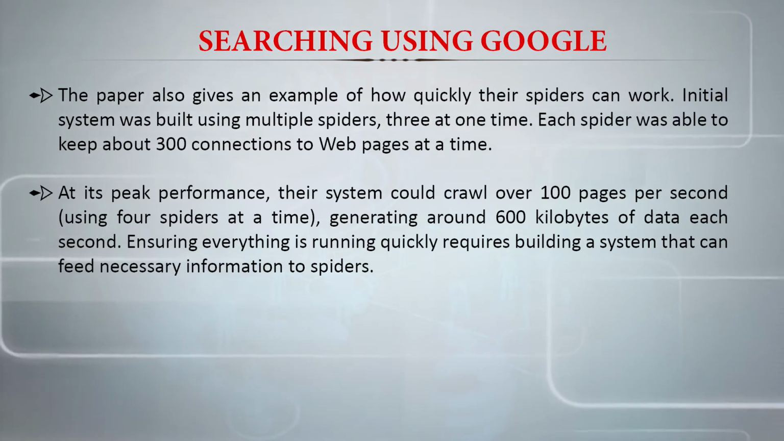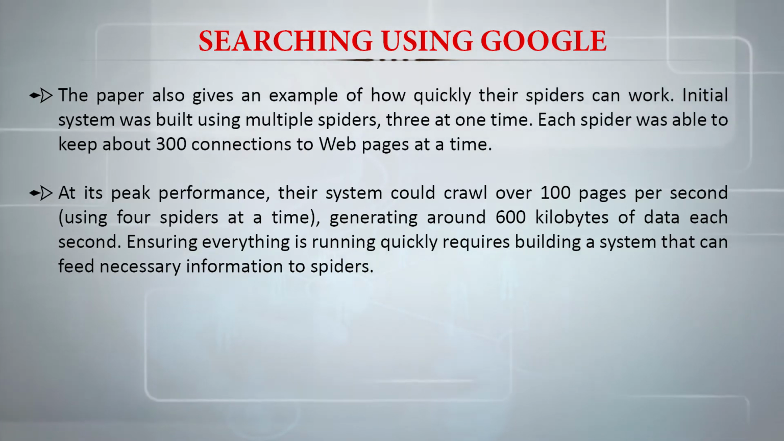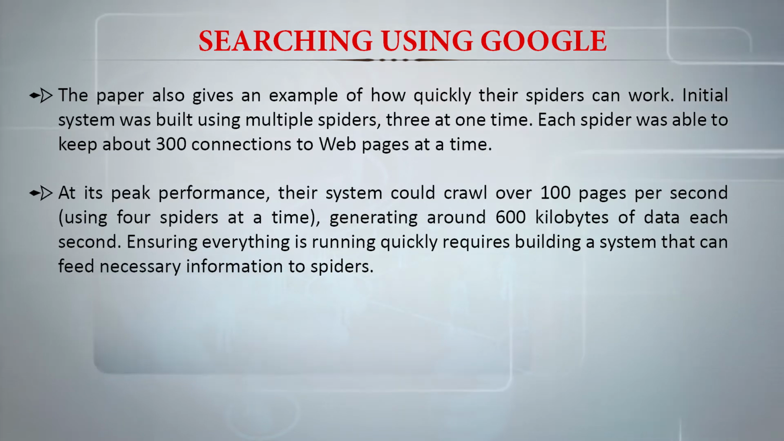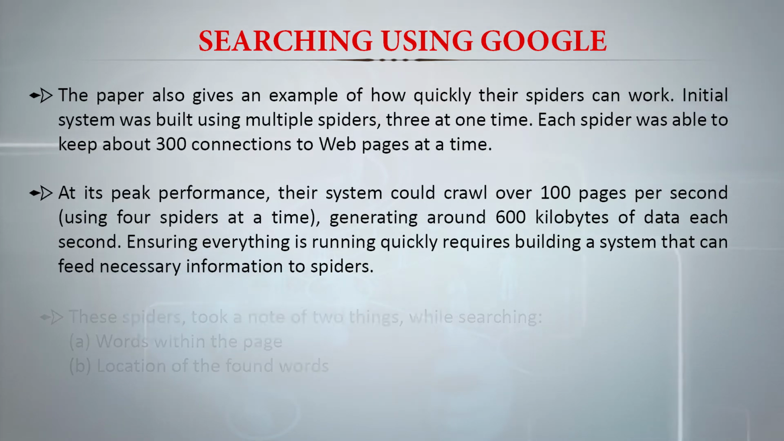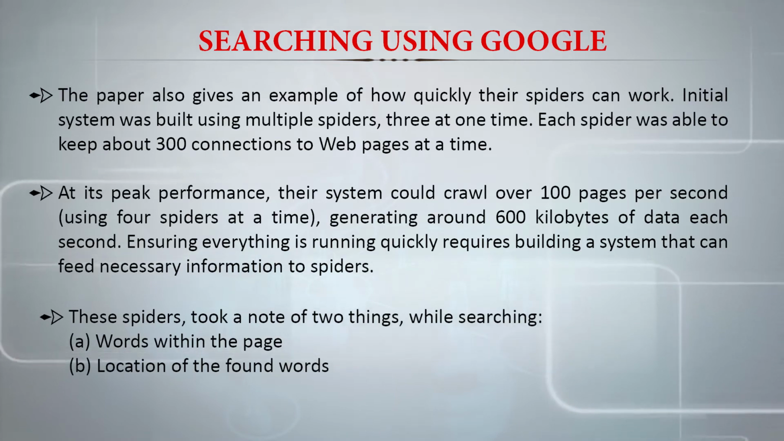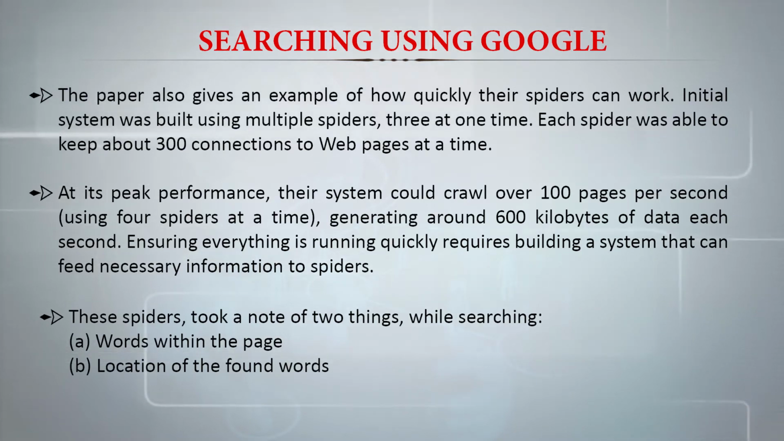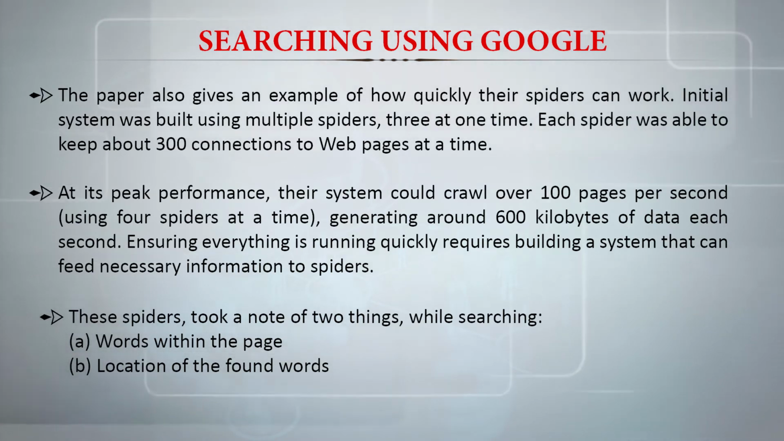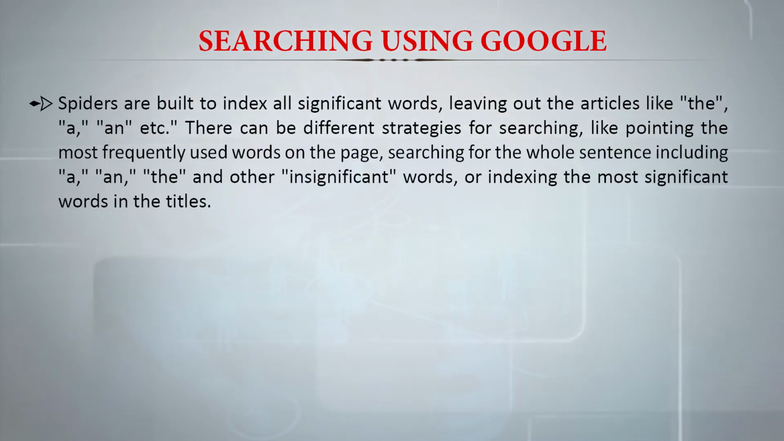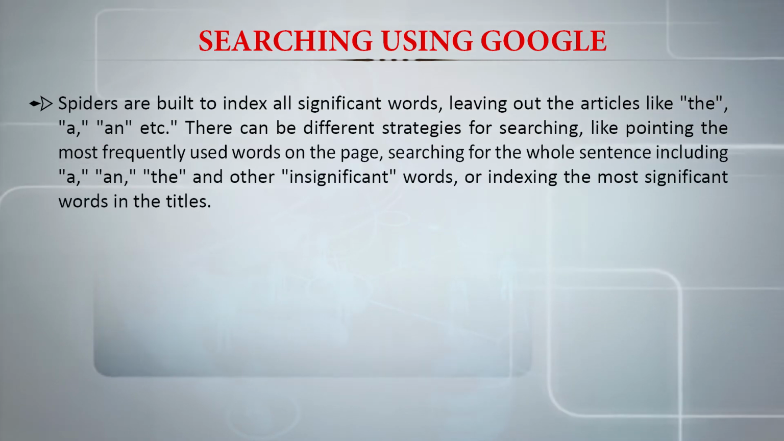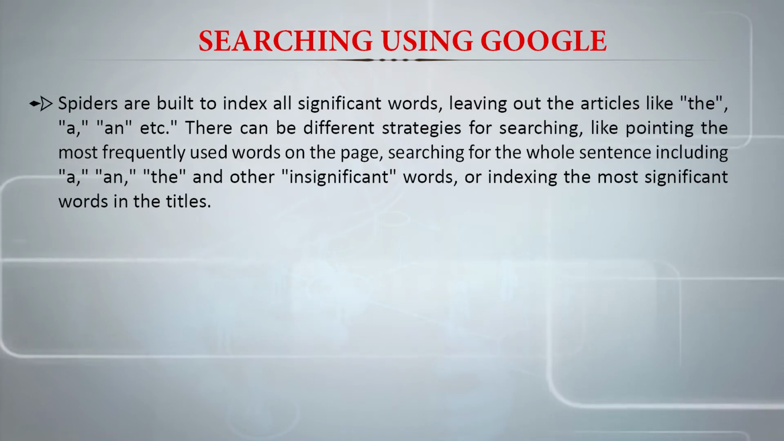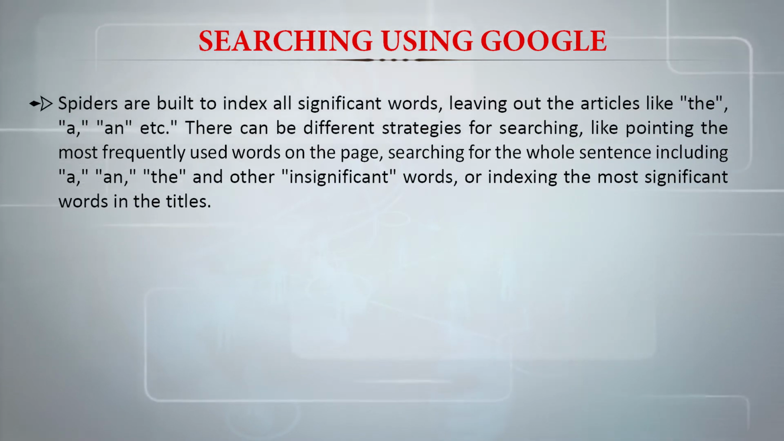Ensuring everything is running quickly requires building a system that can feed necessary information to the spiders. These spiders took note of 2 things while searching: the words within the page and the location of the found words. Spiders are built to index all significant words, leaving out words like the, a, and, etc.